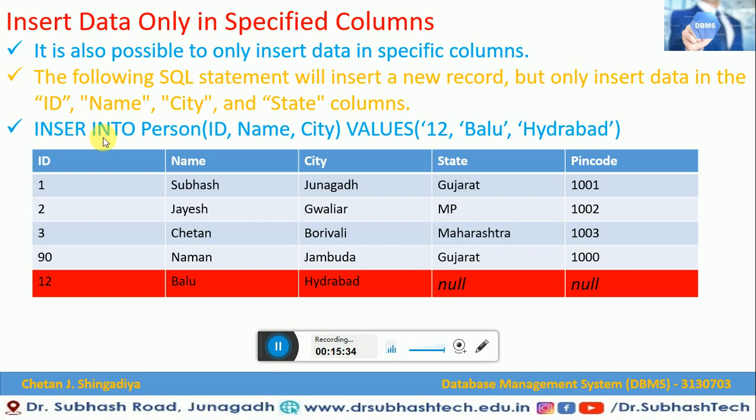We have to write INSERT INTO person (ID, name, city) VALUES. This is what we have to write down: 12, the ID, then the name, and Hyderabad. This is how you can insert into specified columns in that particular record. But the columns that we are not going to insert will be treated as NULL. That's why I have highlighted it also. This is how specified records are inserted using the INSERT INTO statement.